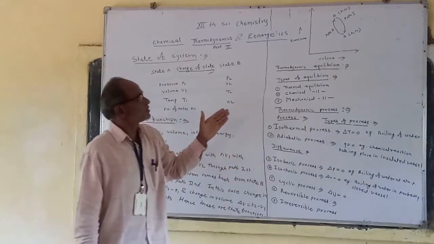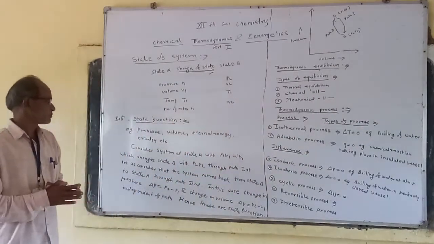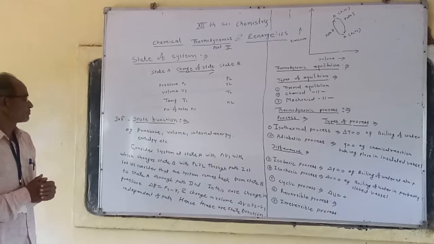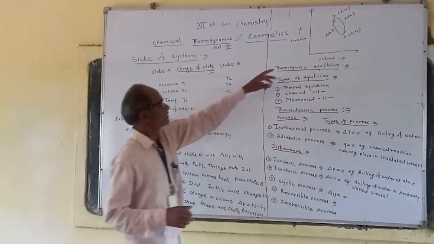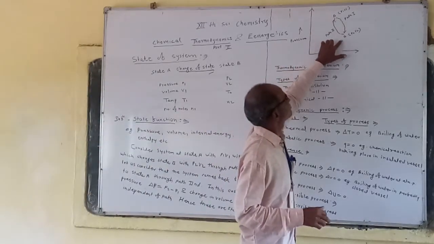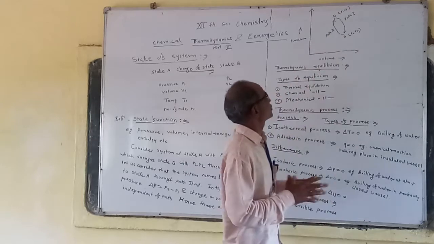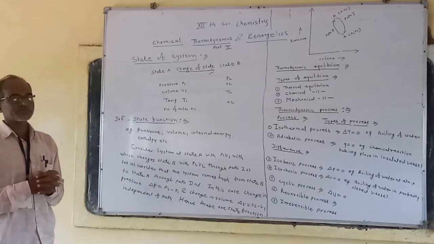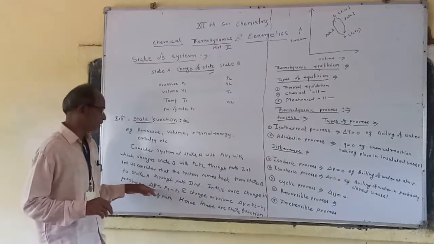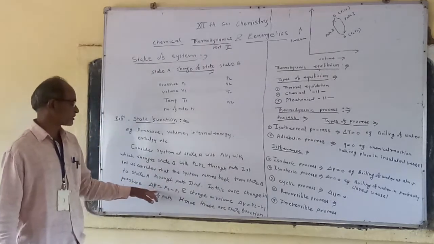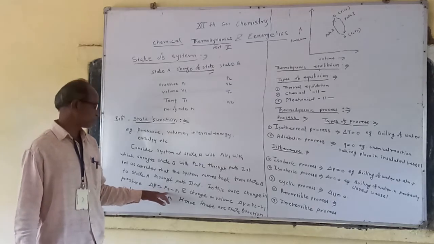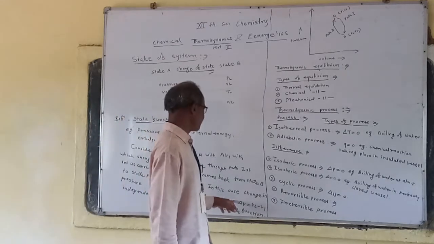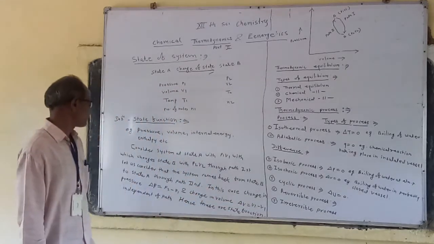Again, the system from state B comes back through the second path, by utilizing this path from state B to state A. In this case, change in pressure, which is denoted by delta P, is P2 minus P1, and change in volume, that is delta V, is V2 minus V1.